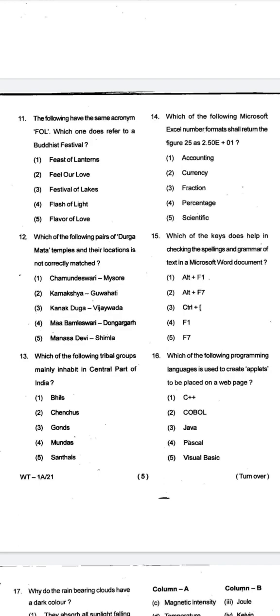Now if we move further, we can see questions 11 to 16. Among these is question number 15, which asks which of the keys helps in checking the spellings and grammar of text in a Microsoft Word document. Now this is a question of computer subject. So what we have noticed till now: general awareness, GK, current affairs, computer and Odia. All these 5 subjects have been included till now in this question paper.